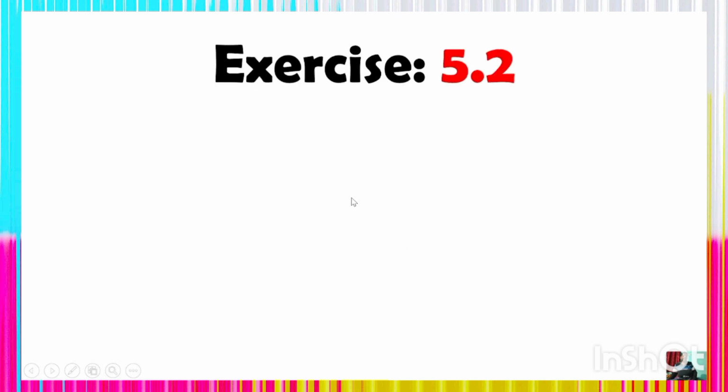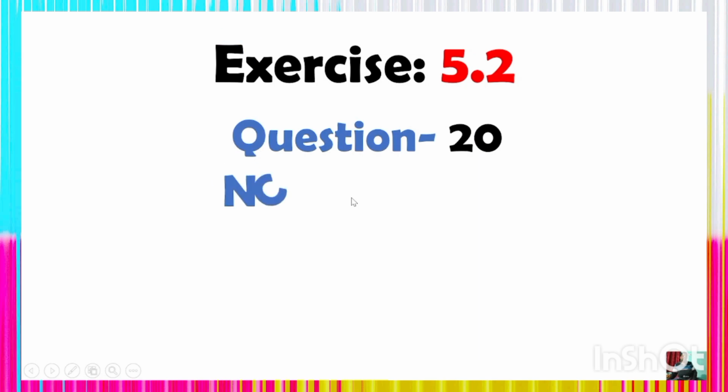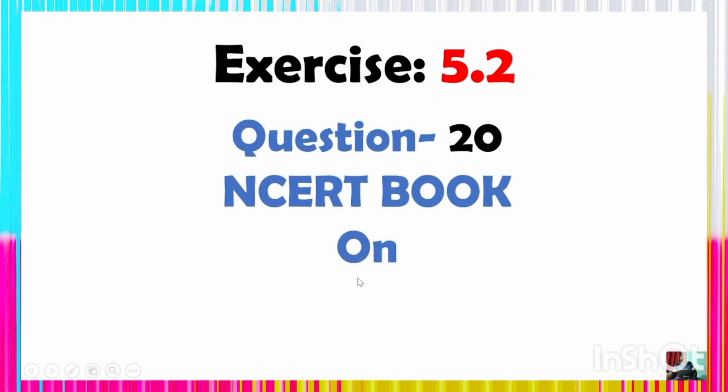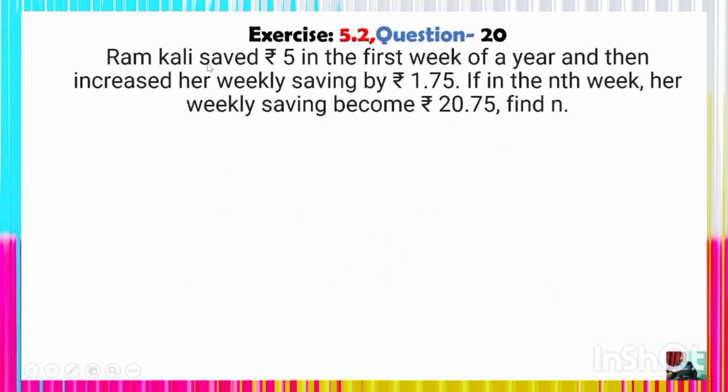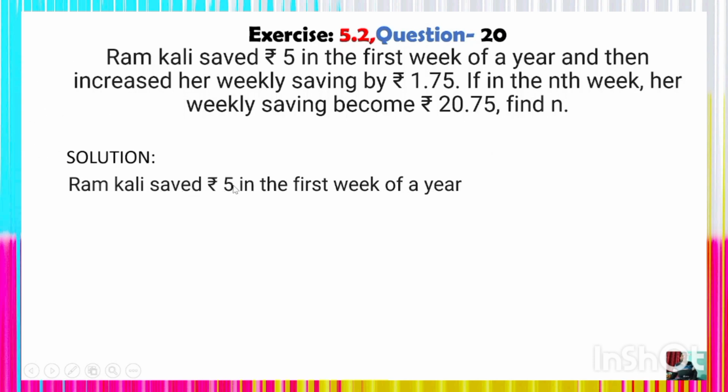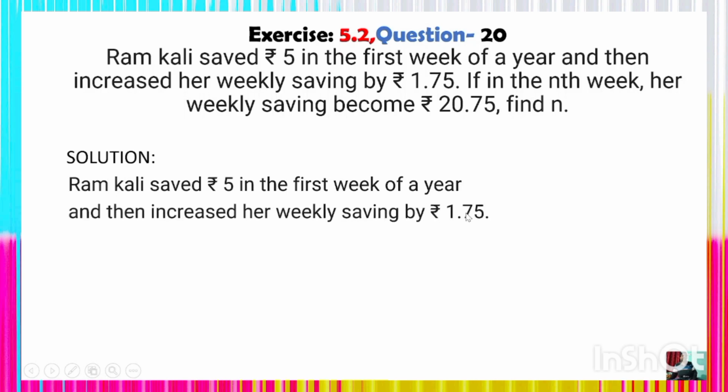Here is question number 20 I am going to discuss for you. Look at the problem here. This is another word problem, an interesting problem. Ramkali saved 5 rupees in the first week of a year and then increased her weekly saving by 1 rupee 75 paisa. If in the nth week her weekly saving is 20 rupees 75 paisa, find the value of n. Look at the solution here.